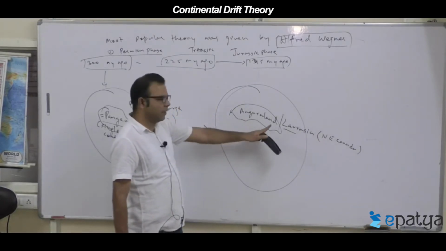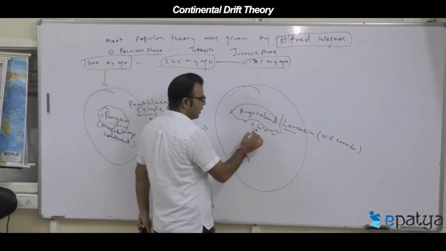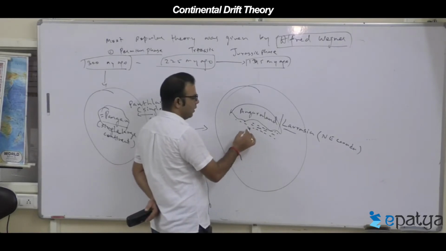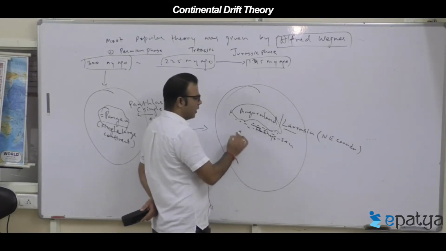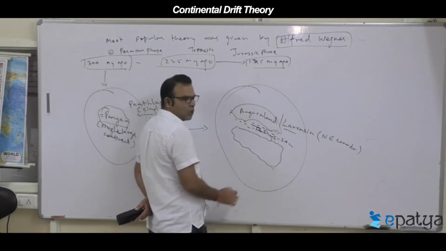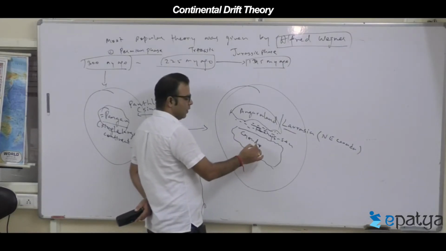Between Angara land and the southern part, a new water body was created, called the Tethys Sea. It separated it from the southern hemisphere continent, called Gondwana land.